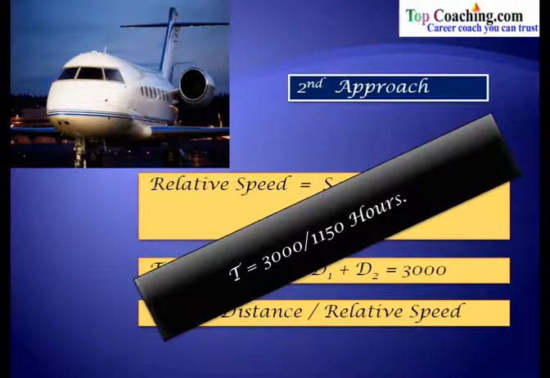So which approach is easier? Of course the second one, because it simply gives you the answer in two steps. First you calculate the relative speed, and in the second step you simply divide the distance by the relative speed. That would give you the time. So this is how the concept of relative speed is used in problems on distance, speed and time.